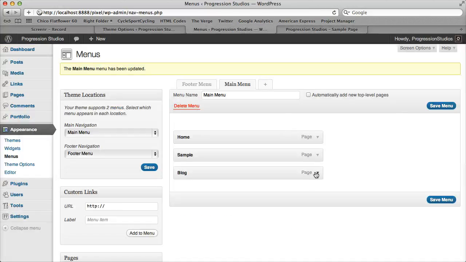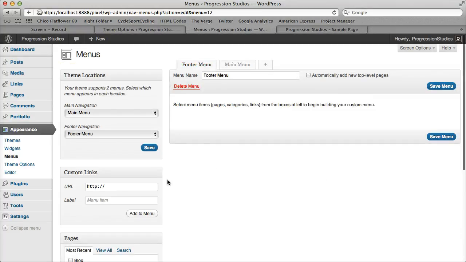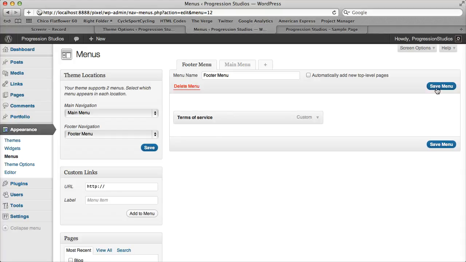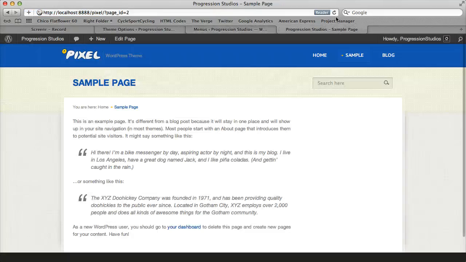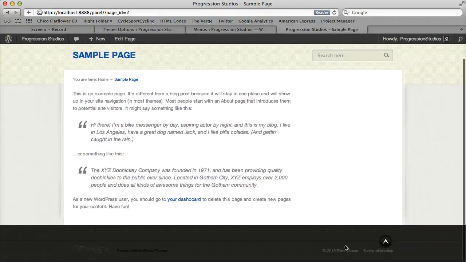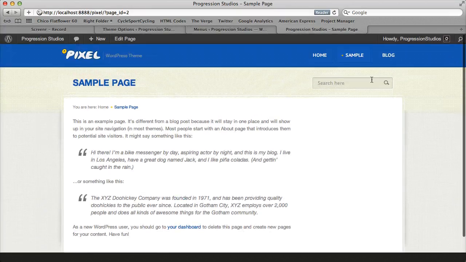A couple other things that we can do are add custom links, and that's actually what I did in the footer menu. Let's skip down to the footer menu. I just created a blank link. You can add google.com or whatever you want, and then we had terms of service as an example in the live preview. So if we add that, let's save this menu. If we refresh, let's go down to the bottom. We now have our terms of service item.